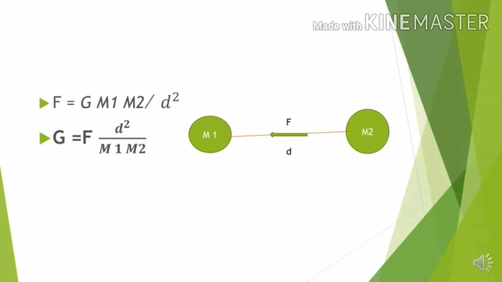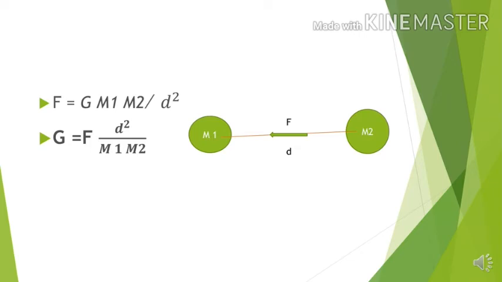Now if we keep capital G on one side and move the rest of the terms to the right hand side, we get the relation G is equal to F into d square by m1 into m2.